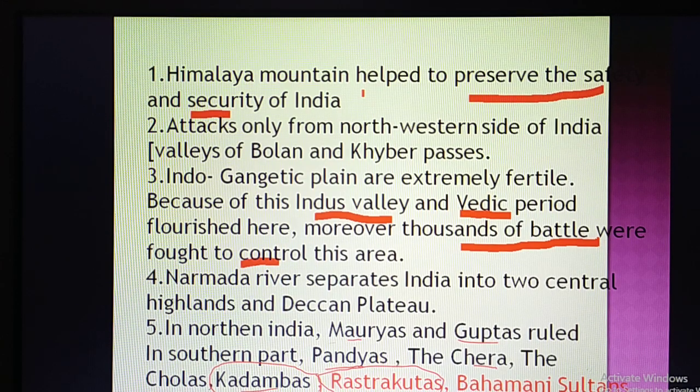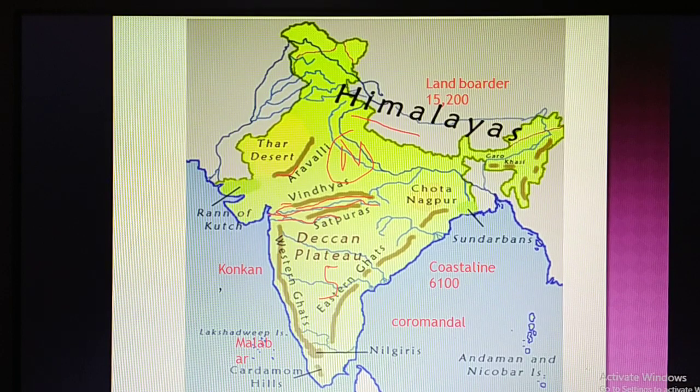Next here, they have given the Deccan Plateau. The Deccan Plateau is one of the physical divisions of India. Here, whatever has been highlighted is the Deccan Plateau, where many states are lying, or are part of the Deccan Plateau, and the Deccan Plateau is the biggest physical division of India.